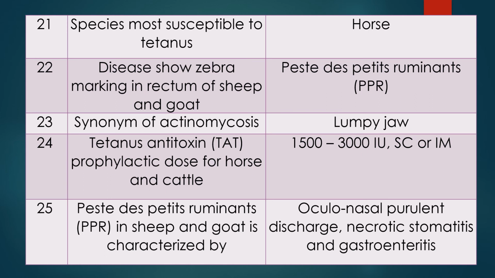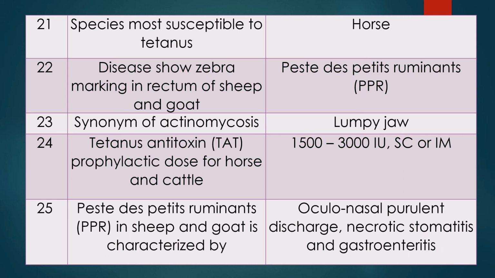Question 24. Tetanus antitoxin, called as TAT. What is the prophylactic dose for horse and cattle? The answer is 1500 international unit to 3000 international unit, subcutaneous or intramuscular. Here the question is TAT, tetanus antitoxin. Important question.